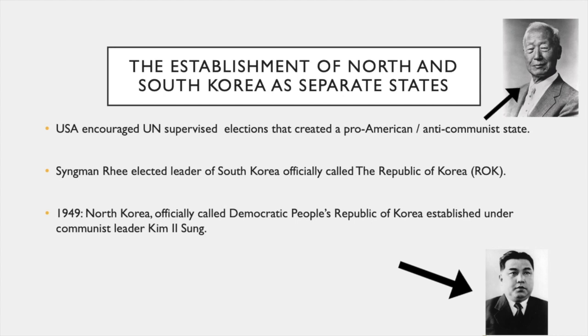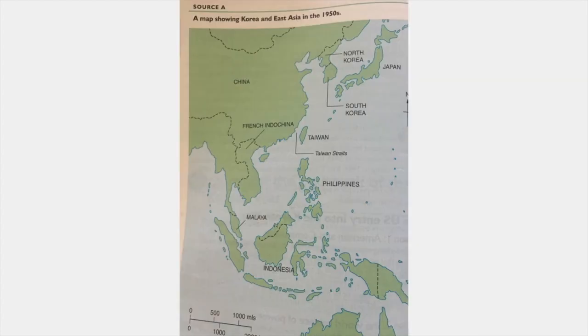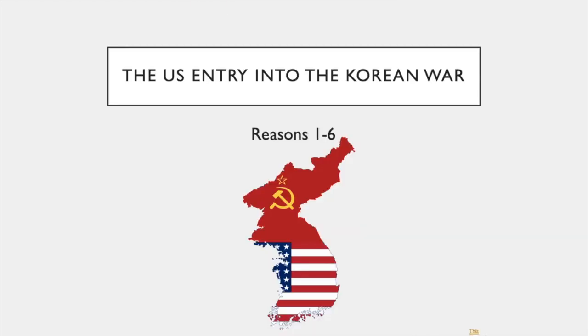In 1949, North Korea, officially called the Democratic People's Republic of Korea, was established under communist leader Kim Il-sung. Both leaders wanted reunification on their own terms. A map showing Korea and East Asia in the 1950s. The U.S. entry into the Korean War, reasons 1 through 6.